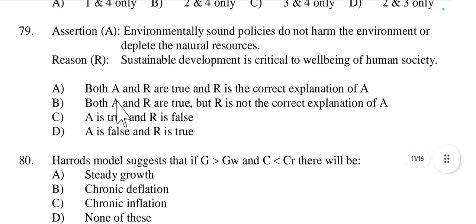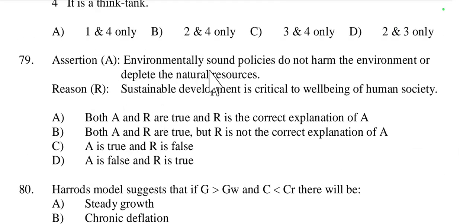Then question number 79, assertion and reason. First one is the assertion. Environmentally sound policies do not harm the environment or deplete the natural resources. So it is right. Environmentally sound policies do not harm the environment and do not deplete or exploit the natural resources. It is right because they are environmentally sound policies, so they cannot harm the environment. Then the second one, the reason: sustainable development is critical to the well-being of human society.